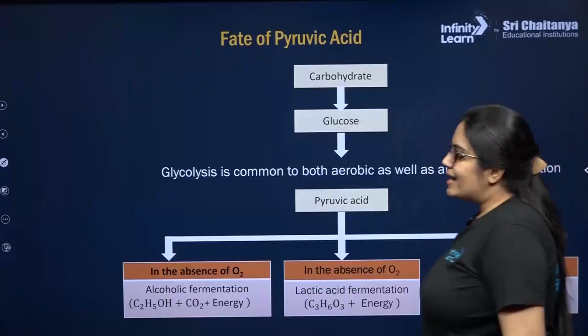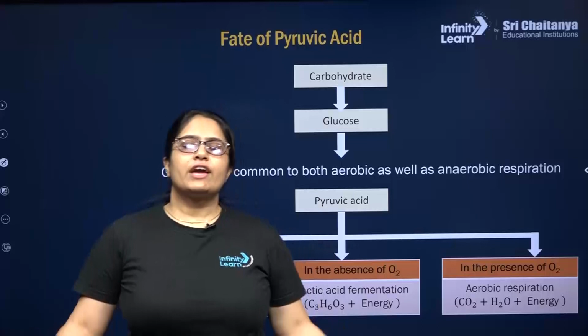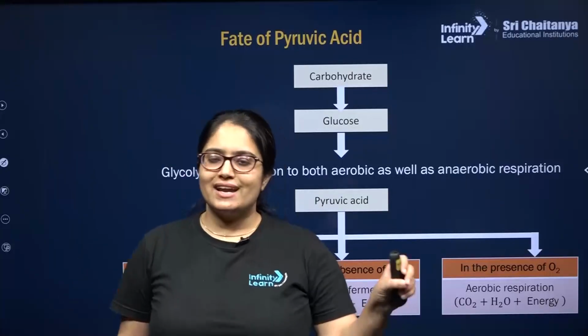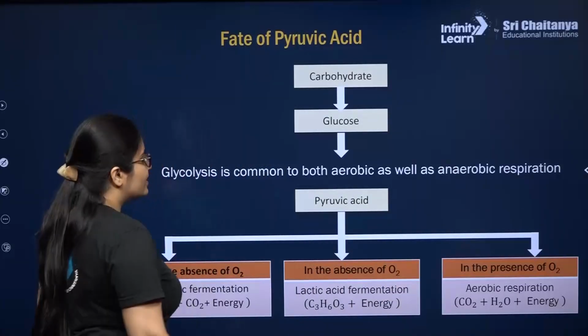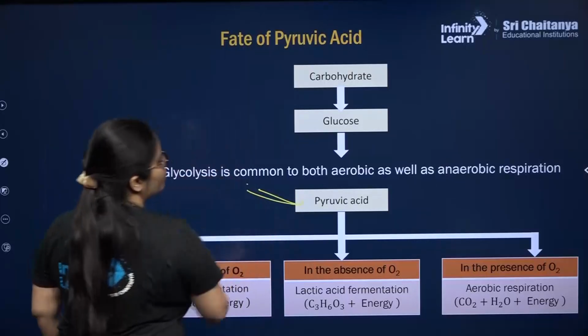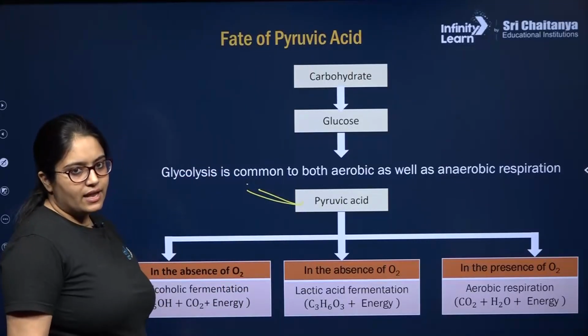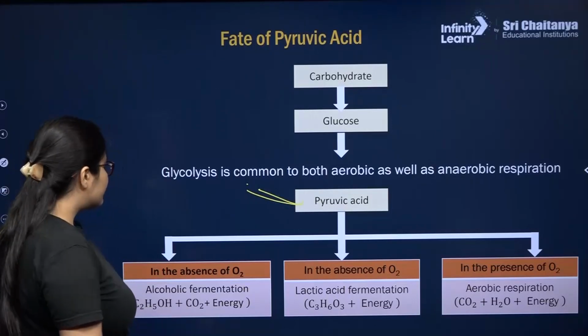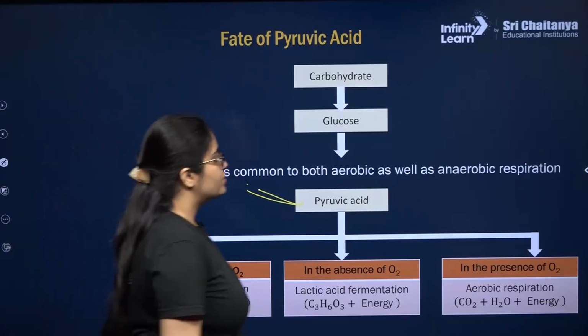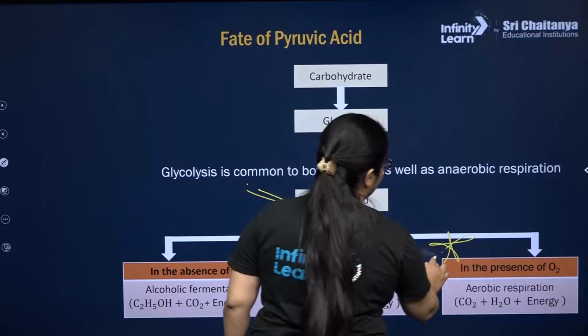Next, as I have already explained, what is the fate of this pyruvic acid which is produced at the end of glycolysis? Depending upon the condition present in the cell, if there is presence of oxygen, aerobic respiration will take place.